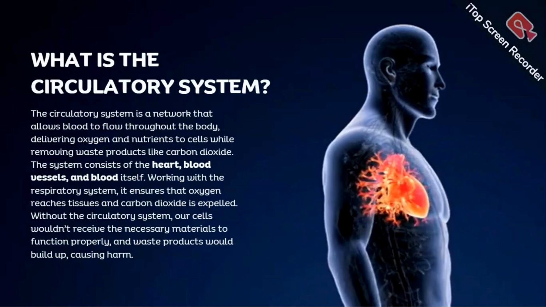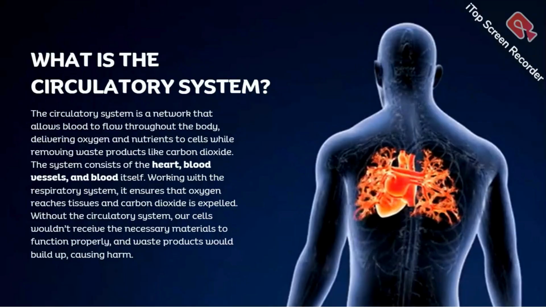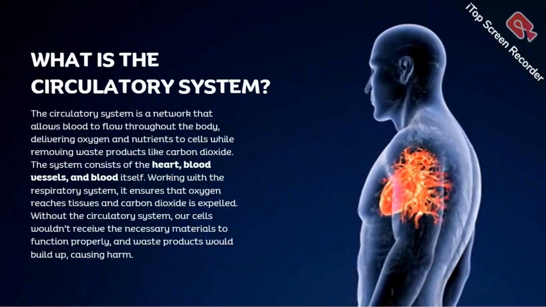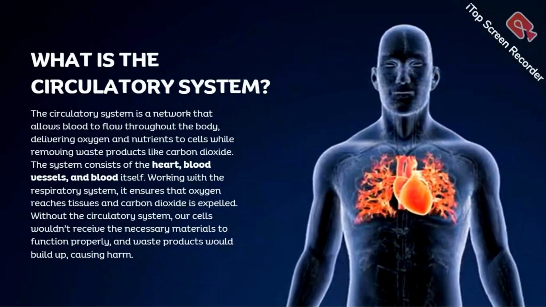So, what is the circulatory system? The circulatory system is a network that allows blood to flow throughout the body, delivering oxygen and nutrients to cells, while removing waste products like carbon dioxide. The system consists of the heart, blood vessels, and blood cells. Working with the respiratory system, it ensures that oxygen reaches tissue and carbon dioxide is expelled.